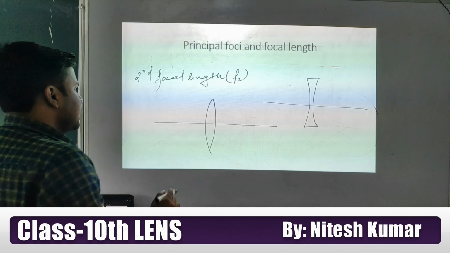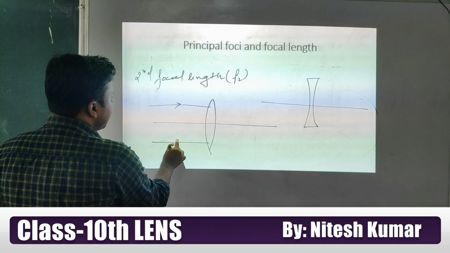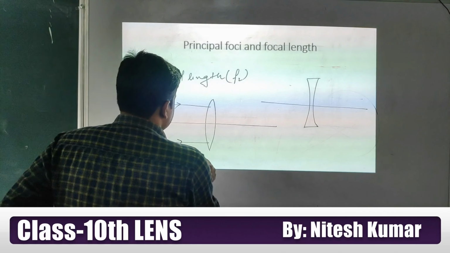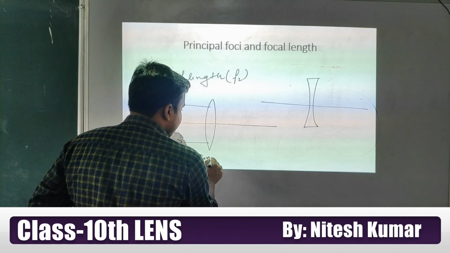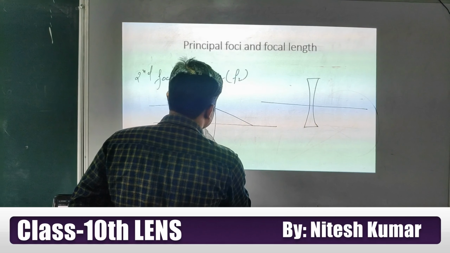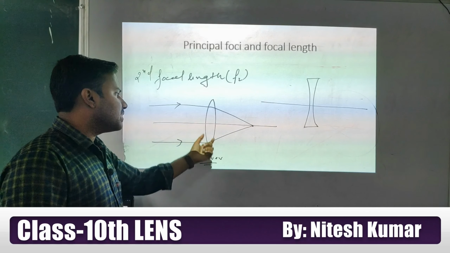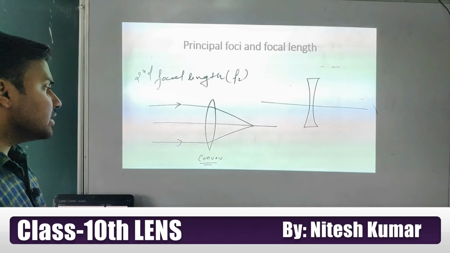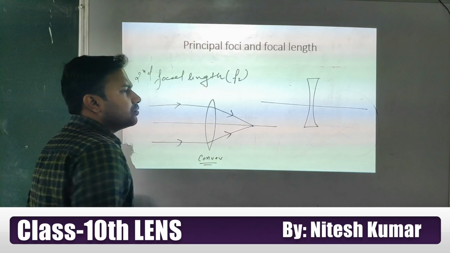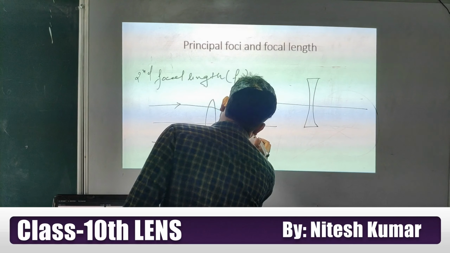Now in this case, a ray coming parallel to the principal axis, and we know that the ray coming parallel to the principal axis, after refracting through the convex lens, will meet at the focus, or will converge at the focus, and because of this converging property, this lens is called a converging lens, is it or not? So a ray coming parallel to the principal axis, after refracting through the convex lens, will converge at a point that is called the second focus.